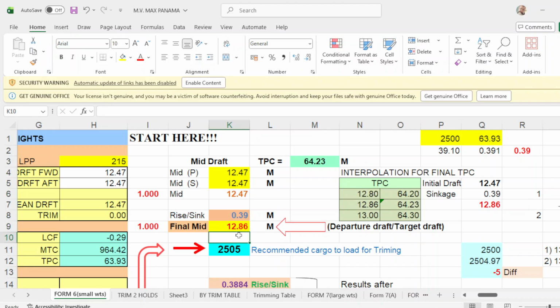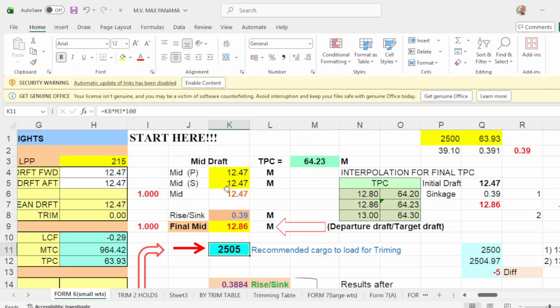Then you will automatically have your recommended cargo to load for trimming, which is 2,505, but the recommended is 2,500. So how did I get this figure? Click this one. That will be K8, K and 8, which is your sinkage, multiplied by M3. What is M3?